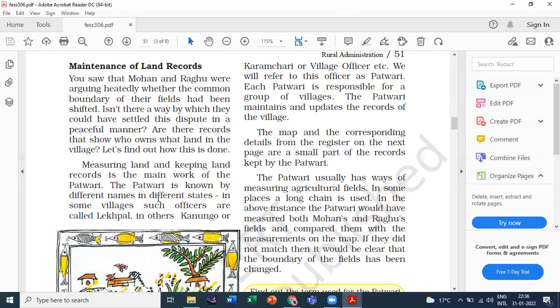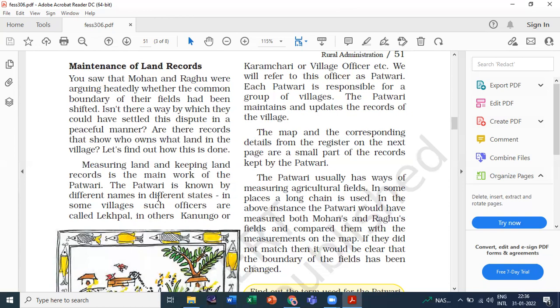Okay, so who are the patwaris? The patwaris maintain and update the land records of the village. The patwari is known by different names in different states. In some villages, officers are called lekpal, kanungo, karmachari, etc. This is your complete answer.